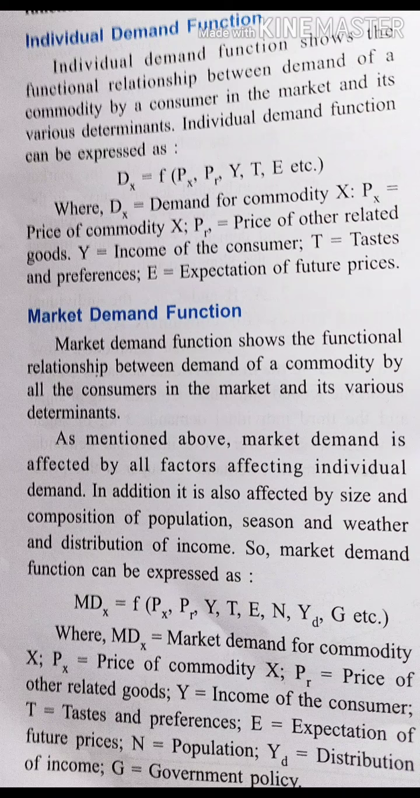Like P is the price level, then another is population, then income of a consumer, taste of a consumer, then expectation, that is price expectation. These determinants we will study ahead, okay, in the next topic. But right now you understand that the determinants mean the factors which affect the demand. Now the relationship between them and the demand of a particular consumer is known as individual demand function.